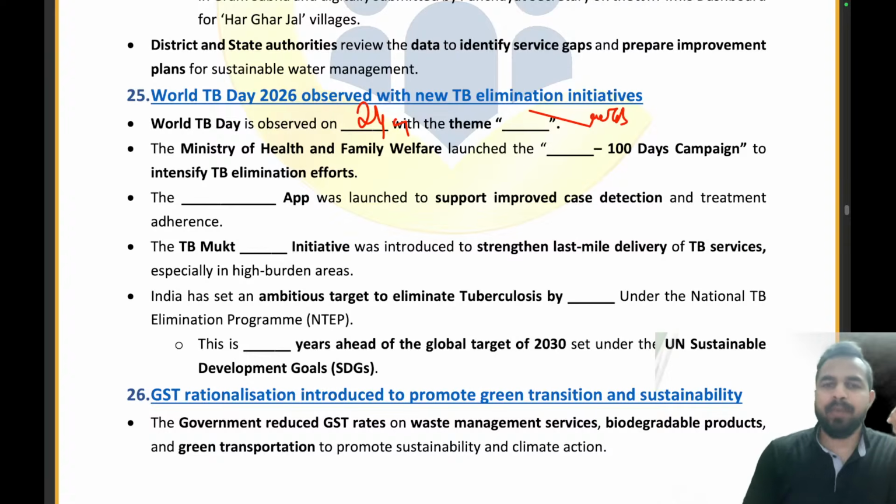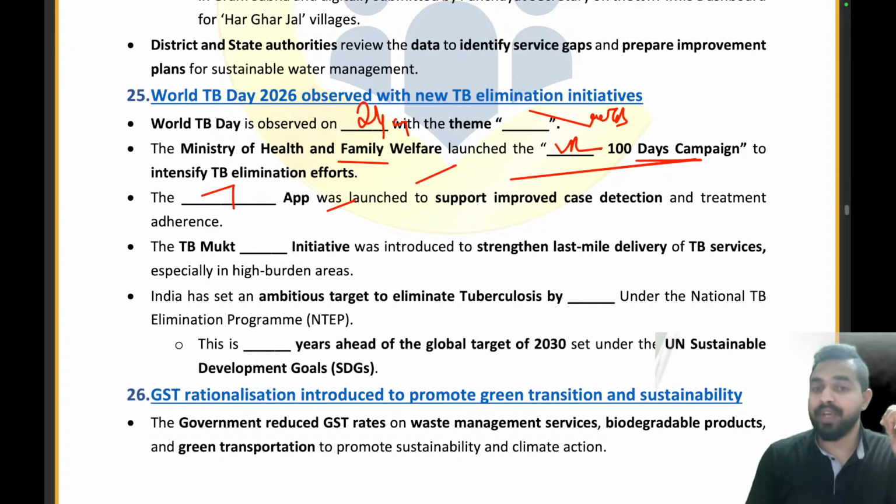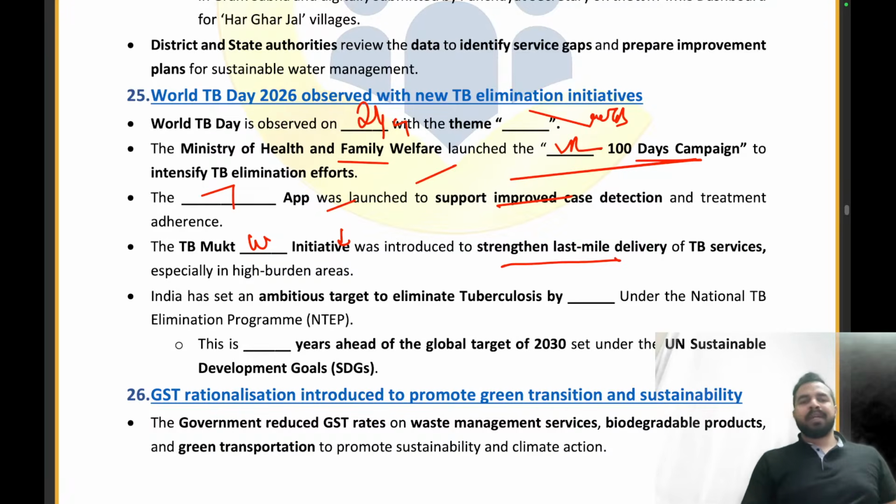The Ministry of Health and Family Welfare has launched the TB Mukt Bharat Abhiyan 100 days campaign to intensify TB elimination efforts. Now what is the app? The TB Mukt Bharat app has been launched to support improved case detection. Now the TB Mukt Ward initiative was introduced to strengthen last mile delivery of TB services. India has set an ambitious target to eliminate tuberculosis by which year? 2025. That is 5 years ahead of the global target of 2030.